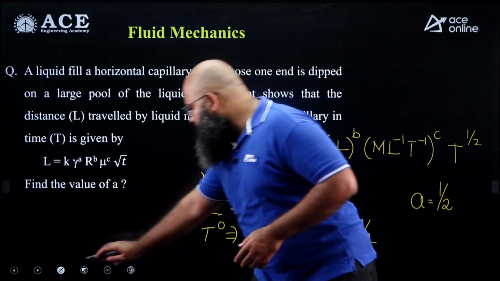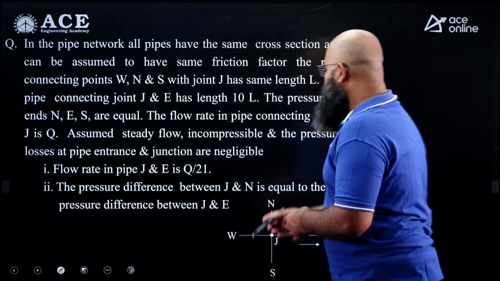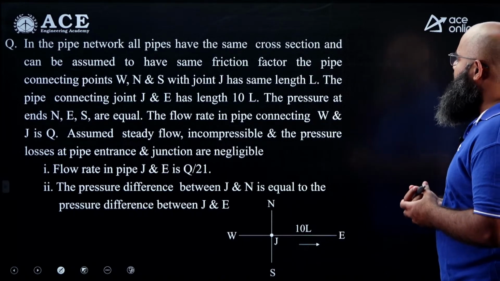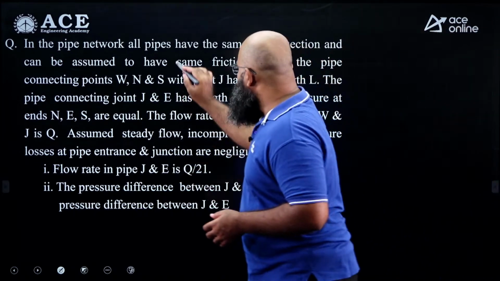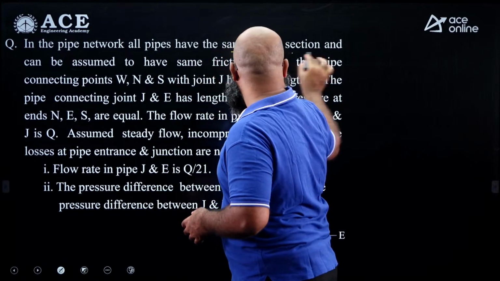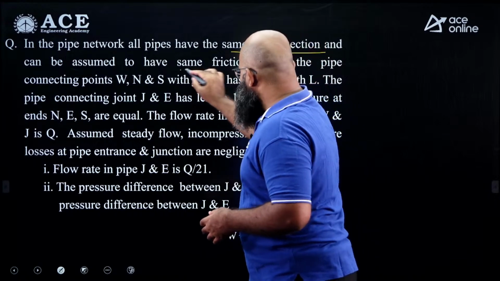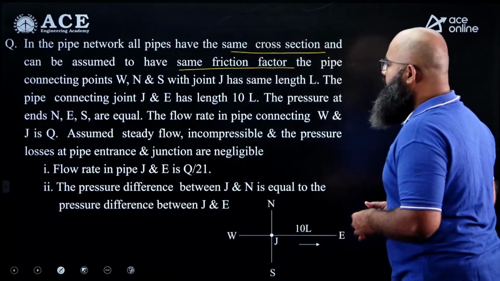Let us move further to the next question. Look at this question. Now this question is saying in a pipe network all pipes have same cross section area. Mind you, the cross section areas are same and they are assumed to have the same friction factor. So same friction factor.